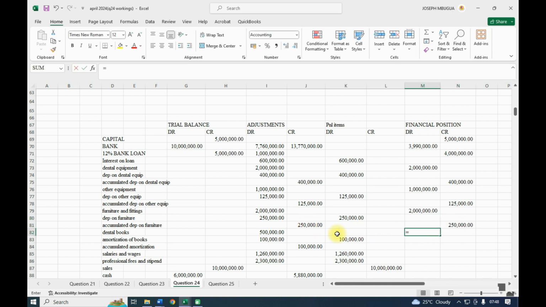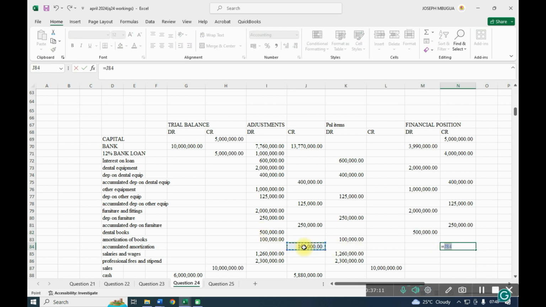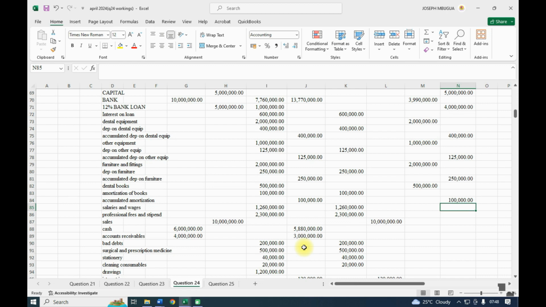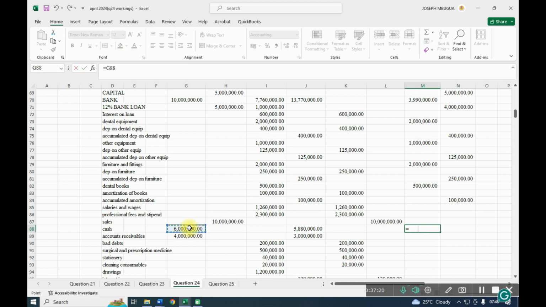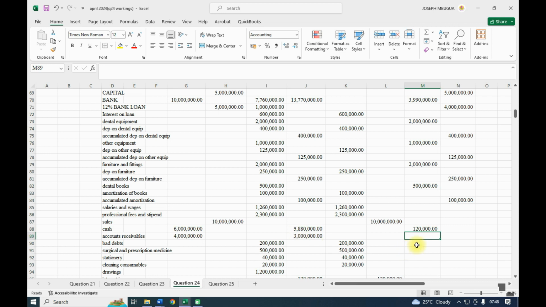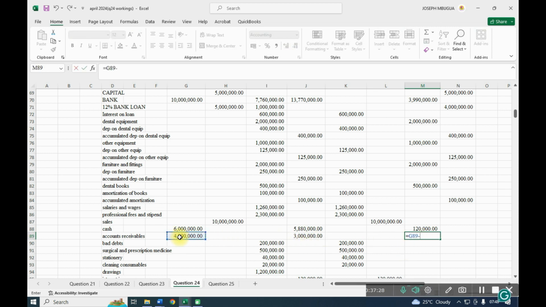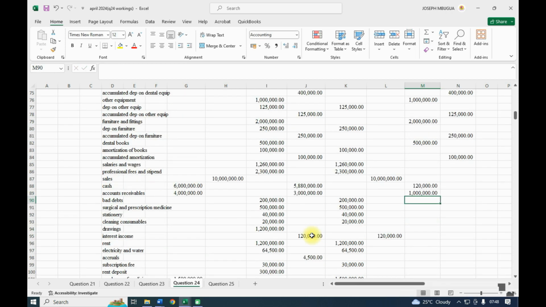Then we had dental books 500 with the accumulated amortization of 100. And the other thing there, we have cash of 6 million, and you minus this, remain with 120, the one that was balance. Receivable, we minus 3, remain with 1 million.